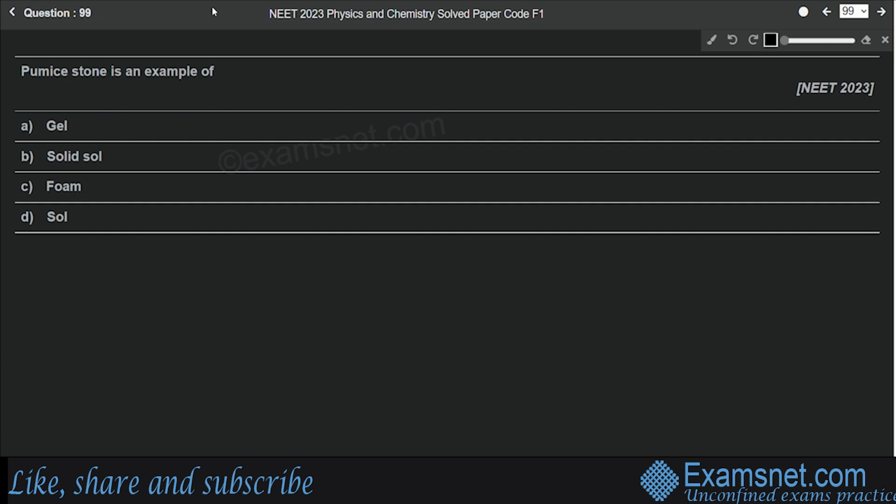Question number 99 is from the chapter Surface Chemistry, and the question is: pumice stone is an example of. Options are gel, solid sol, foam and sol. So we know that pumice stone is a solid sol, where the dispersed phase is gas and the dispersion medium is solid, right? So option number B will be the correct answer.